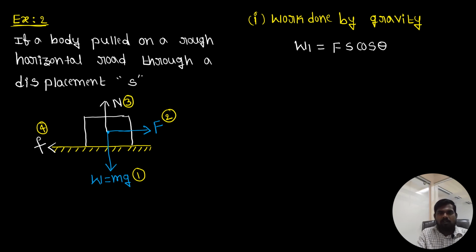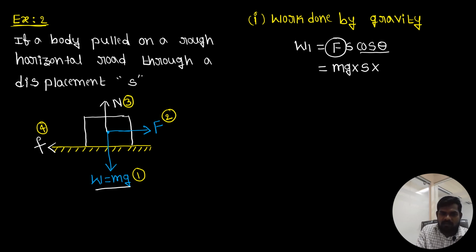Here I forgot one point: when you apply the force on this block toward the right direction, the block is displaced from the initial position to the final position. The displacement is S. Now in the place of F, I am taking the gravity force, that is mg. So mg into S into cos theta.